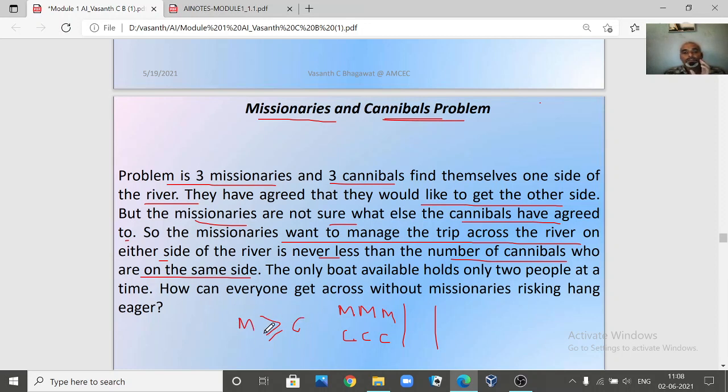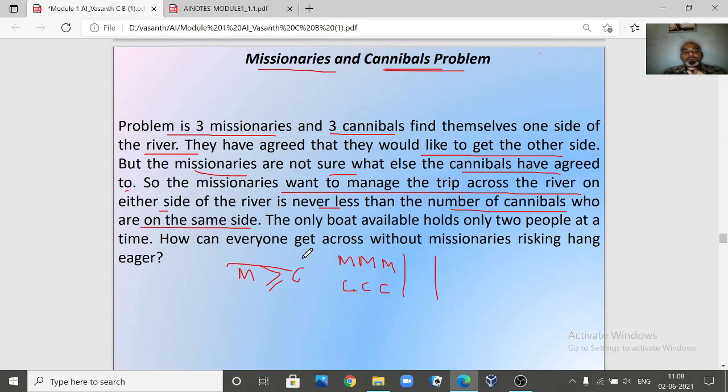If the missionaries are even one fewer than the cannibals, then the cannibals will attack them.